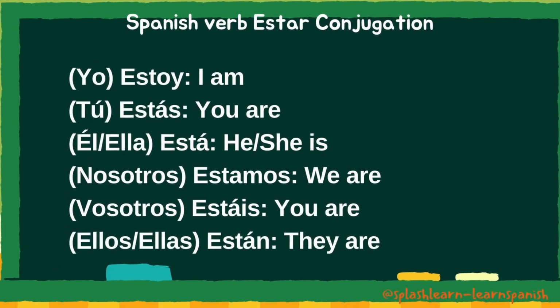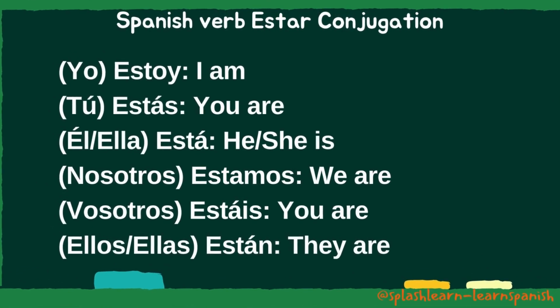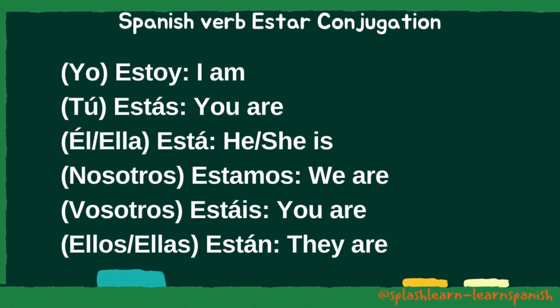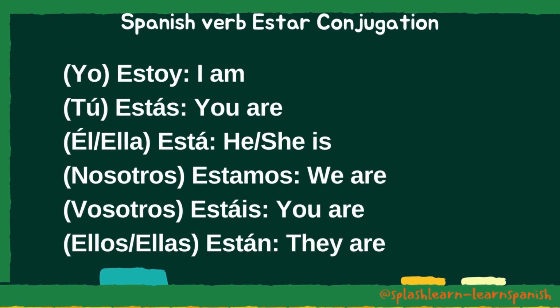Spanish verb, estar, conjugación. Estoy, I am. Yo, estoy. Estás, you are. Tú, estás. Está, he she is. Él está, ella está. Estamos, we are. Nosotros estamos. Estáis, you are. Vosotros estáis. Están, they are. Ellos están, ellas están.